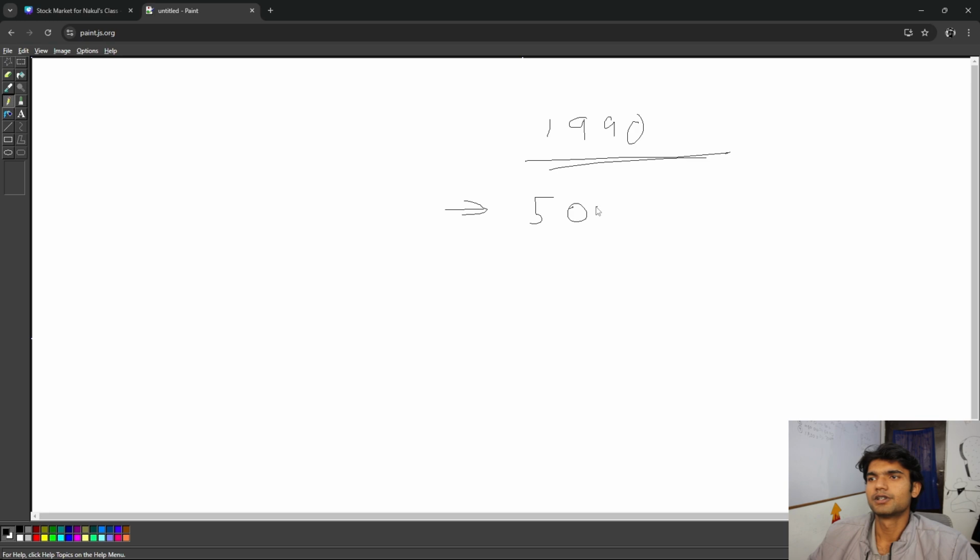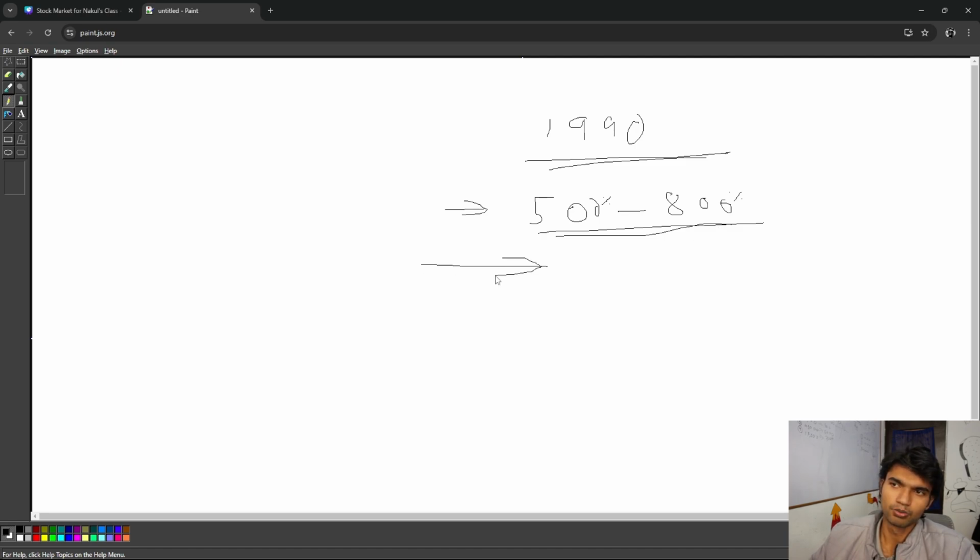Now gold and silver have grown from 500% to 800%. This is the basic. I have to always stick to the basic. Yes, there are commodities which have given more returns than this, like your zinc and others. But 500 to 800% is just for your gold and silver.